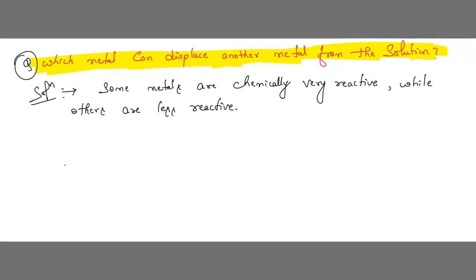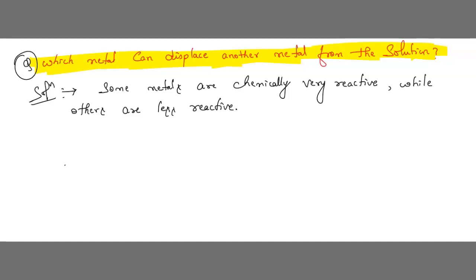If you want to know which are more reactive and which are less reactive, you should first arrange them in some order. Understood, children? How to arrange the elements in an order?